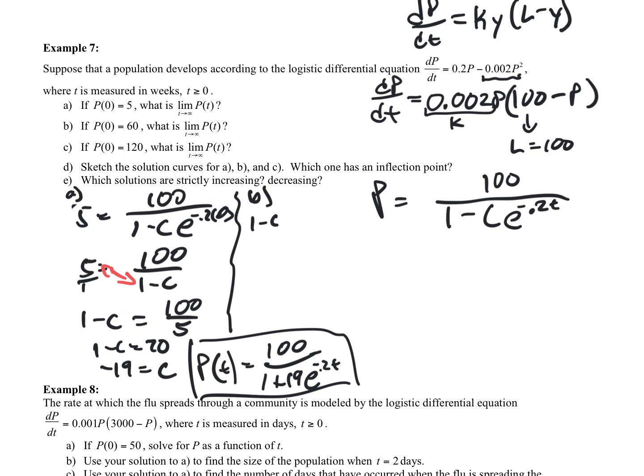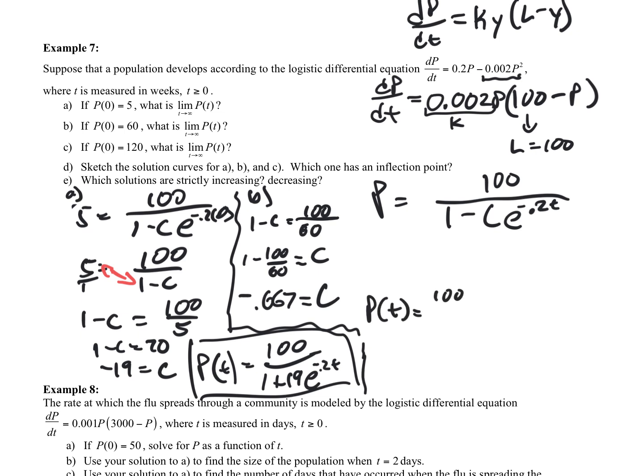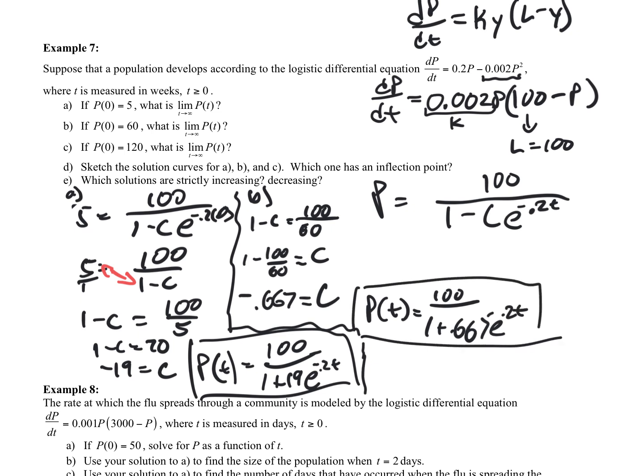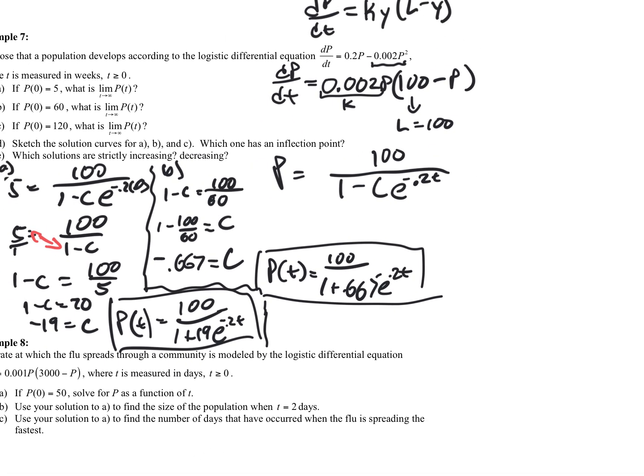1 minus c equals 100 over 60. Okay, well, if we add c, we'll have 1 minus 100 over 60, that's 10/6, right, equals c. And that's going to be negative 0.667, or negative 2/3. So here, P of t equals 100 over 1 plus 0.667 e to the negative 0.2t. There's our second equation.